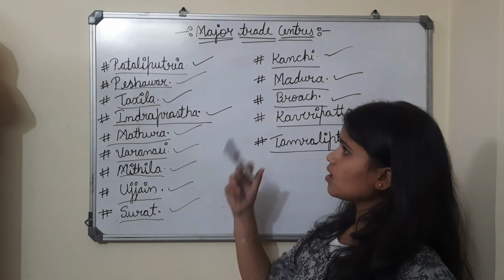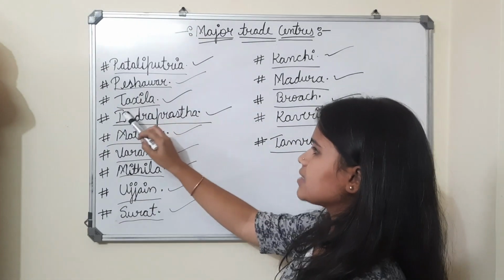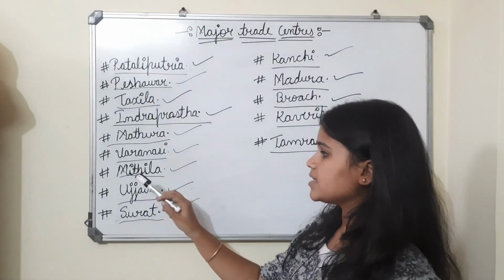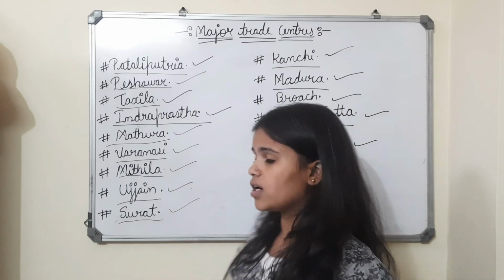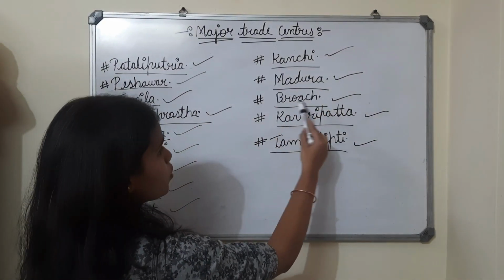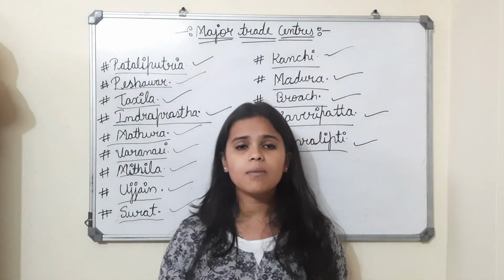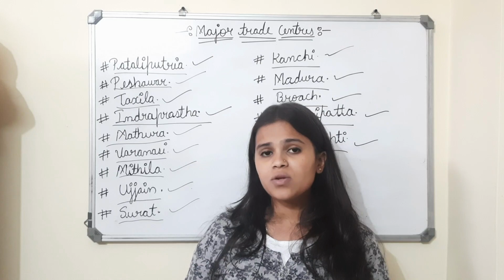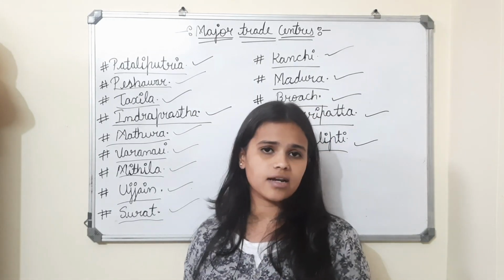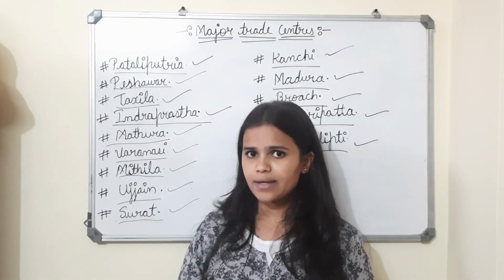The first ones are Patliputra, Peshawar, Taxila, Indraprastha, Mathura, Varanasi, Mithila, Ujjain, Surat. Next, Kanchi, Madurai, Broach, Kaveripattinam, and Tamralipti. These are the major trade centers which helped us for trading in ancient times.